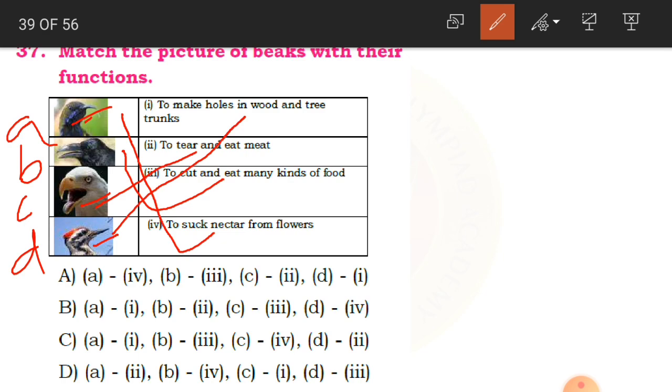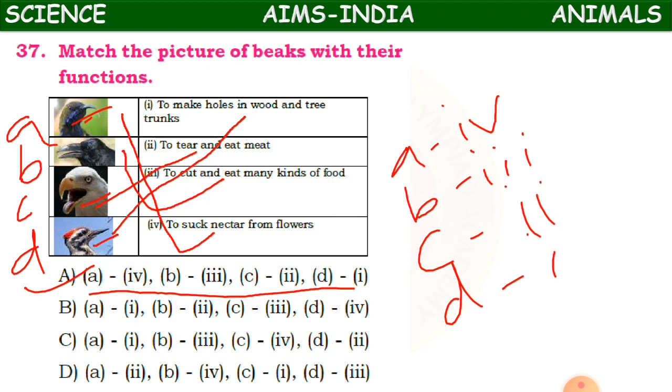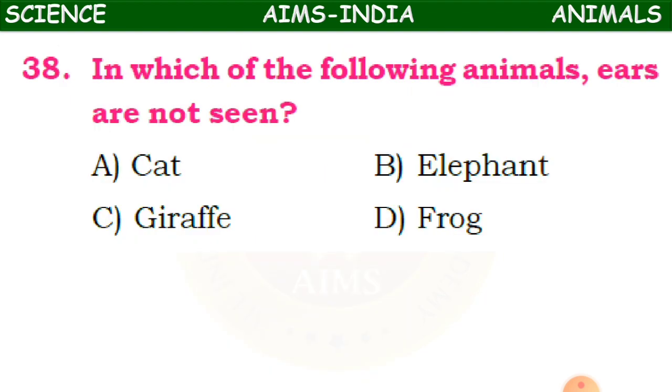So now according to that, our answer is A is the fourth one, B is the third one, C is the second one and D is the first one. So where do we get these answers? From our A, B, C, D options? In the A option. So this is the correct answer. Clear, children? Now we'll go with the 38th question.